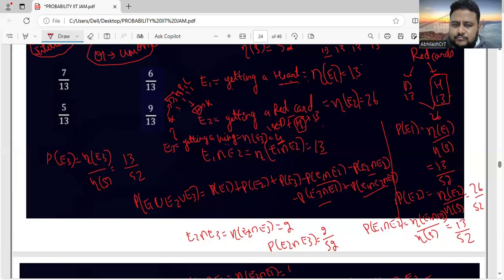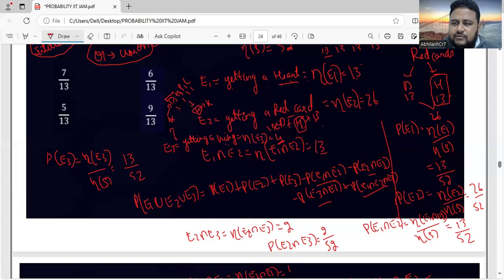Out of red cards, there are two types, diamond and heart. E1 is talking about heart. So from E1 and E2, what is common? 13 is common, that is getting a heart. One of the types of red cards is heart. So how many hearts are there? 13. Now E1 intersection E2, we got it as 13.